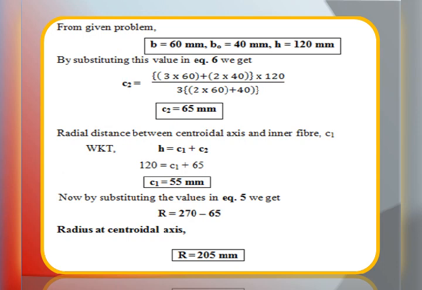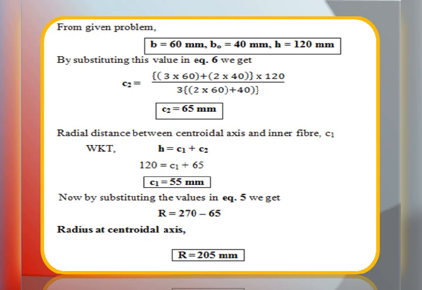Now, we must compare figure F of page number 13, table 1.3a with the standard problem to get the values b naught, b and h. So, here b is equal to 60 mm and b naught is equal to 100 minus 60, so b naught is equal to 40 mm, and h is nothing but the depth, that is 120 mm.